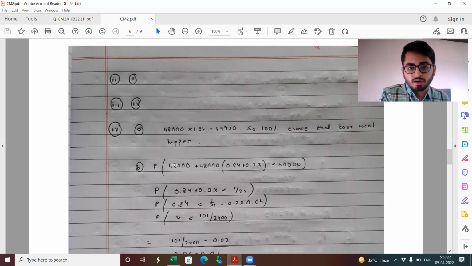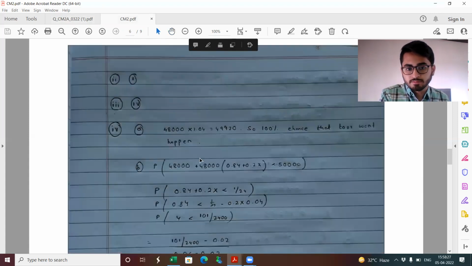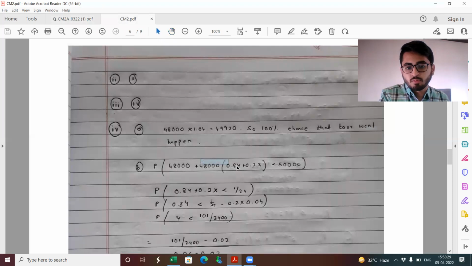In the second case, 48,000 is my initial amount. Then this is basically the returns which I'm getting. So 48,000 into 0.8y: 80% I'm investing in Y, and y is the incremental or additional return, and I'm investing 20% in X, and the combination of these should be less than 50,000. That is what has been asked in the question. So this will come out to be 0.8y plus 0.2x is less than 1 by 24.